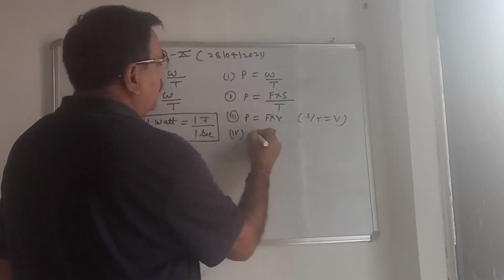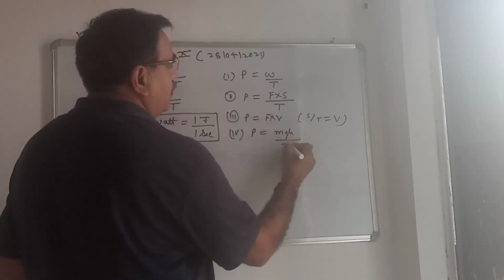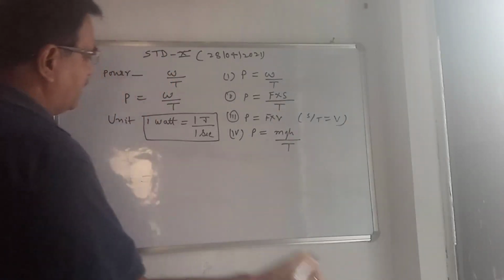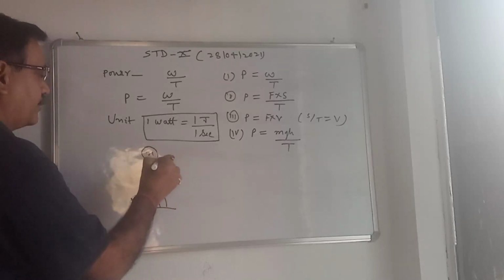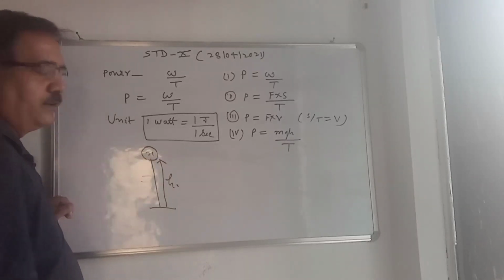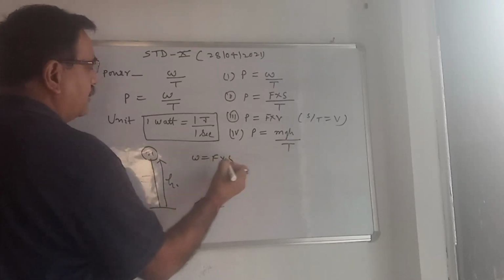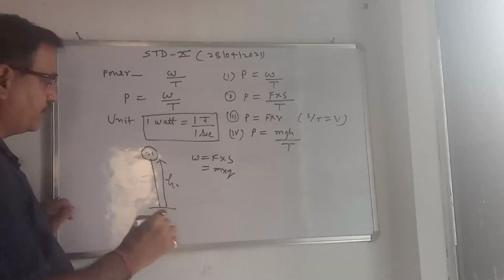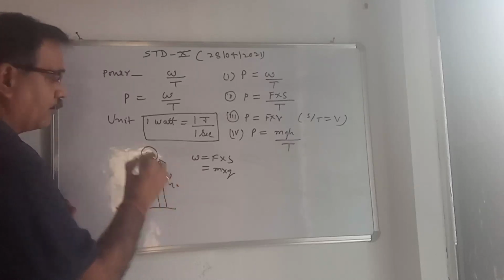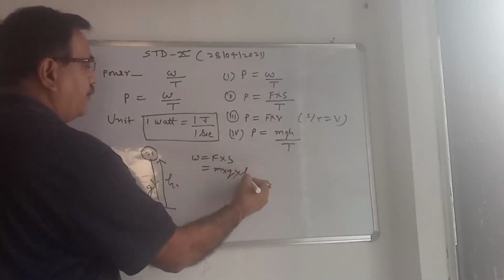Fourth form, P is equal to mgh by T. What is mgh? Suppose a body of mass m is lying at height h above the Earth's surface. What is the work done here? W is equal to F into S, and F is equal to m into g, force is equal to mass into gravity, the gravitational force acting in the downward direction, into S, the distance, here it is height, so mgh.